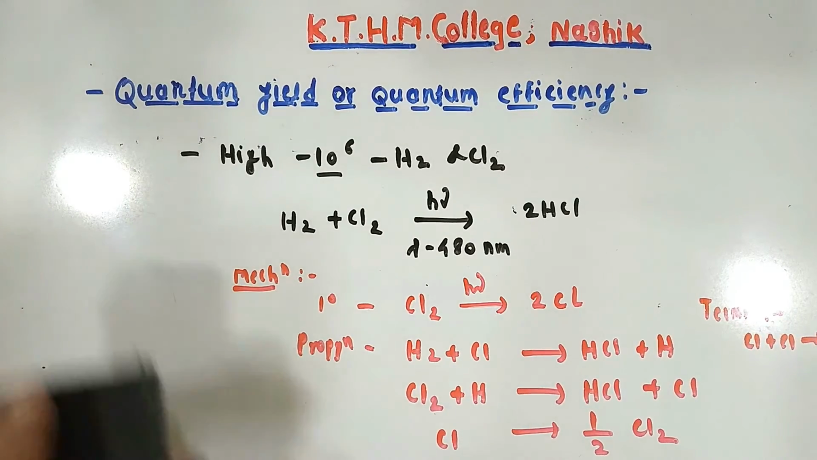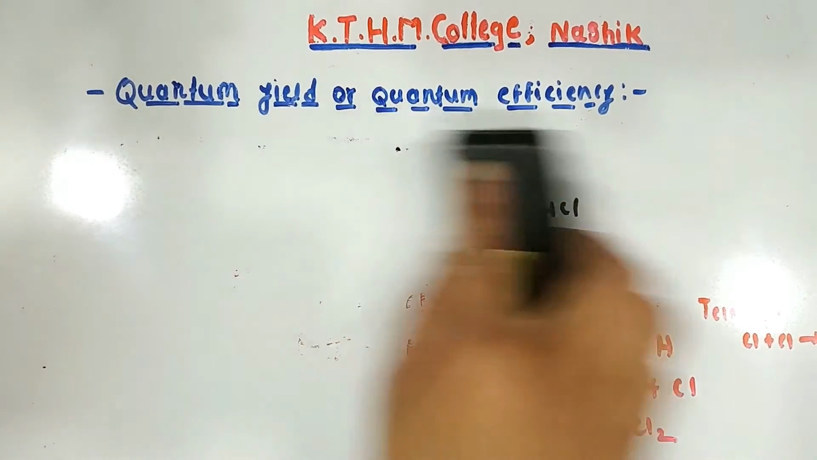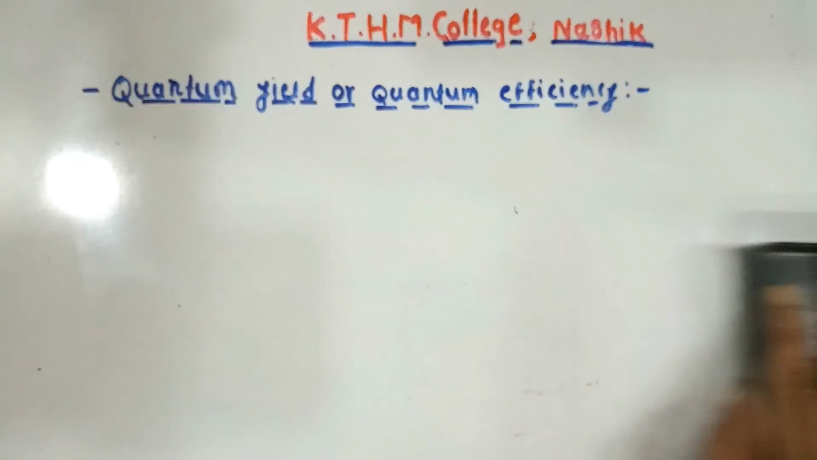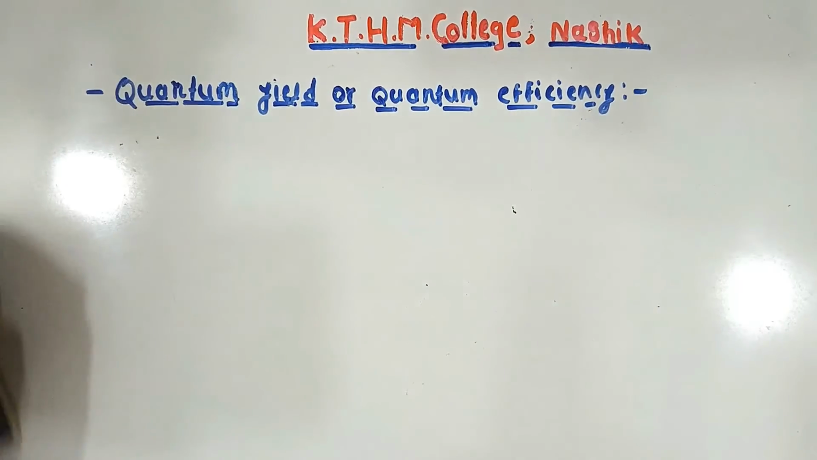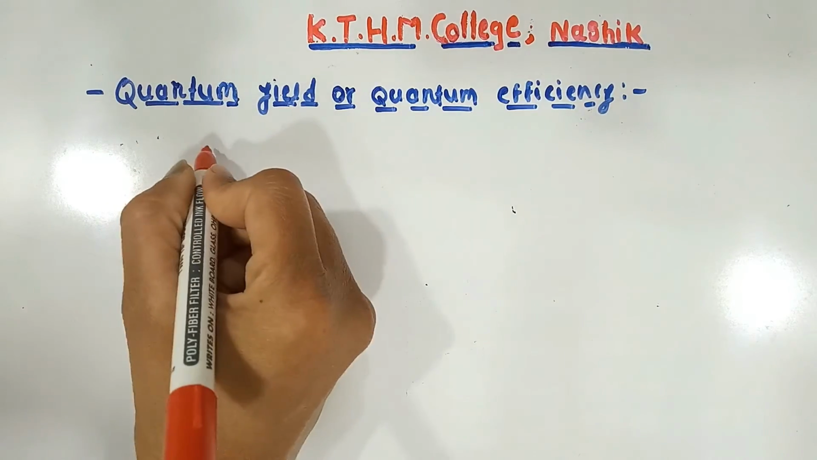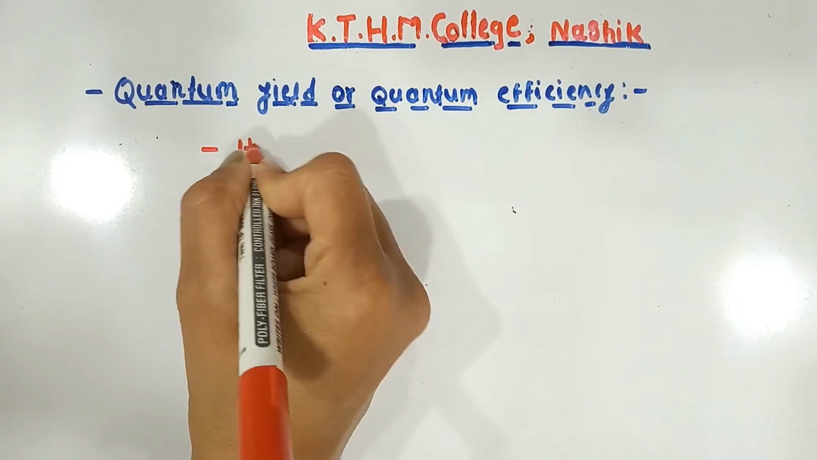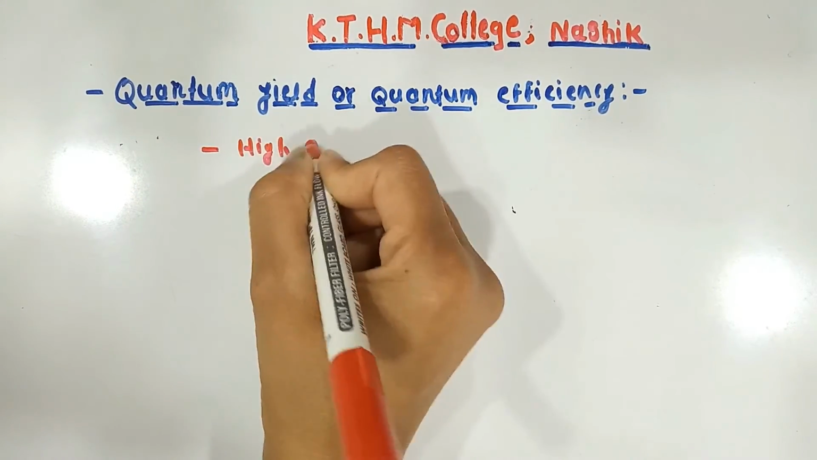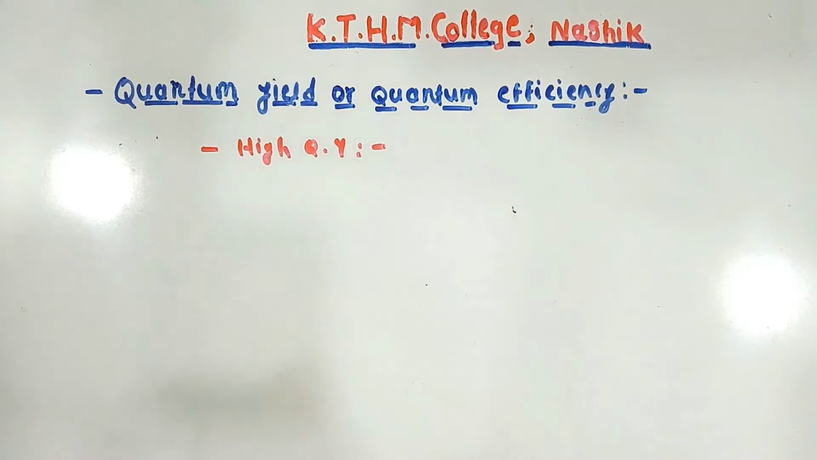Also, the quantum yield is very low for the photochemical decomposition of ammonia, while the quantum yield is very high for the reaction between H2 and Cl2. Let's see the reasons for high quantum yield. There are two reasons.